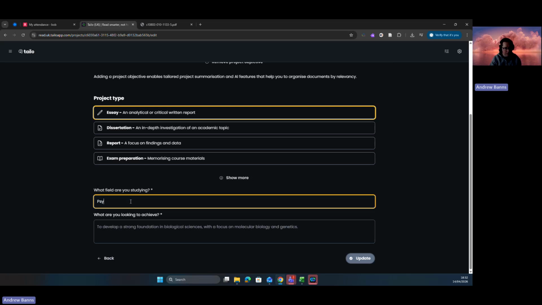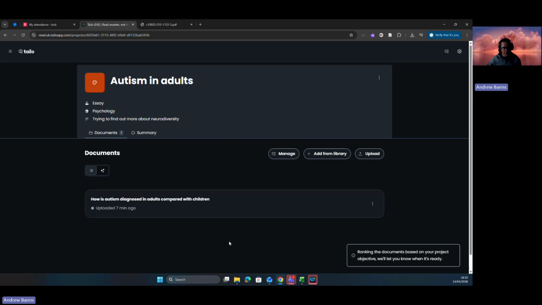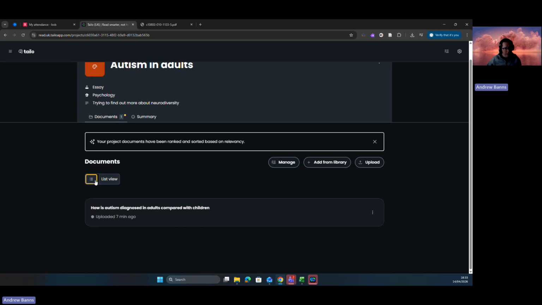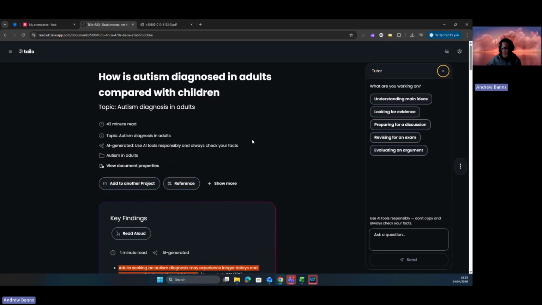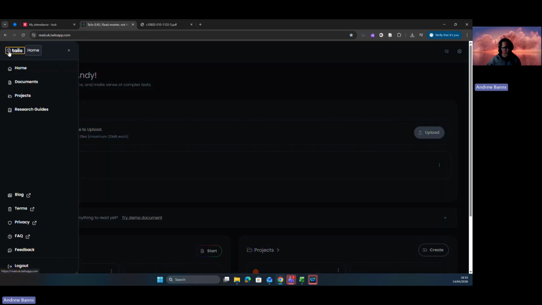Let's put psychology. Trying to find out more about neurodiversity, for example. And there you go. So it creates that. You can put whatever you want into each folder, and it's just a nice way to organize things. And then you've got this AI view here as well. So the AI again has come up with some more stuff in there, and it links back to the original document that we uploaded.